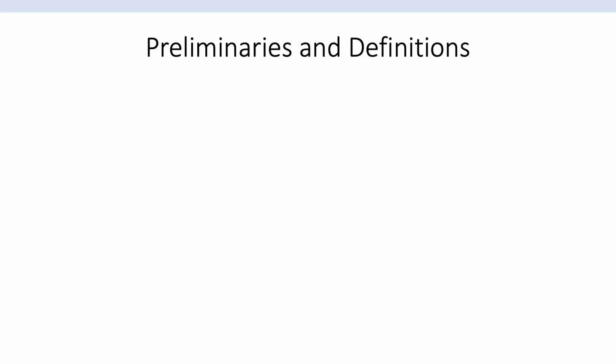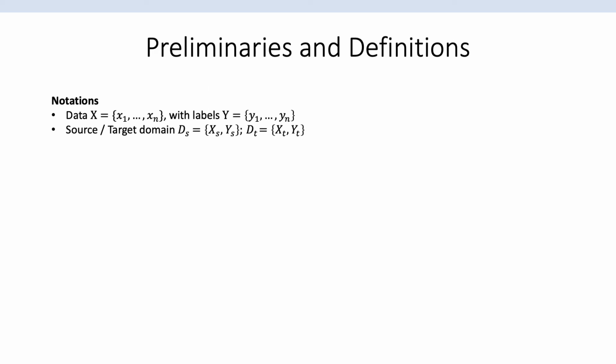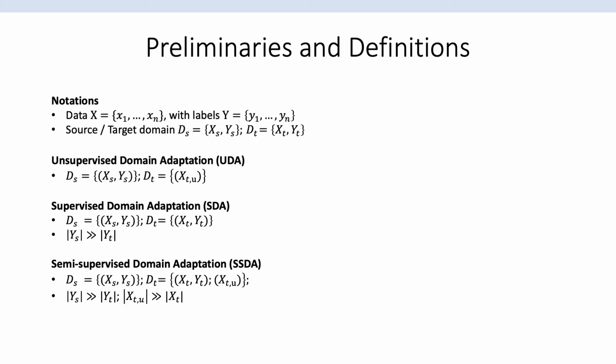Here, I'd like to mention the notations and goals of our work. In domain adaptation, three frameworks are mainly studied. Unsupervised domain adaptation, short for UDA, applies to cases where no annotations are available in the target domain. Supervised domain adaptation, short for SDA, is applied when limited labeled target data are available. And in semi-supervised domain adaptation, short for SSDA, in addition to a small amount of labeled target data, a big chunk of unlabeled data is available.